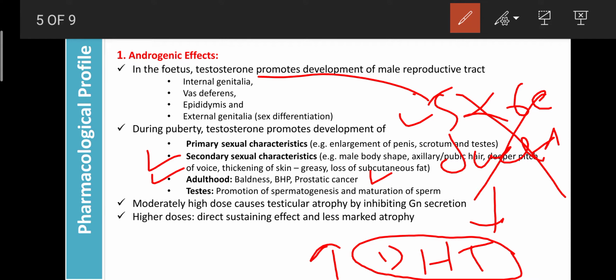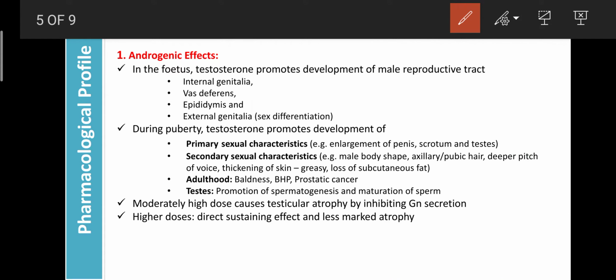And in the testes, the androgens can promote spermatogenesis, that is the production of sperms, and the maturation of sperm also depends upon the androgens, especially testosterone.